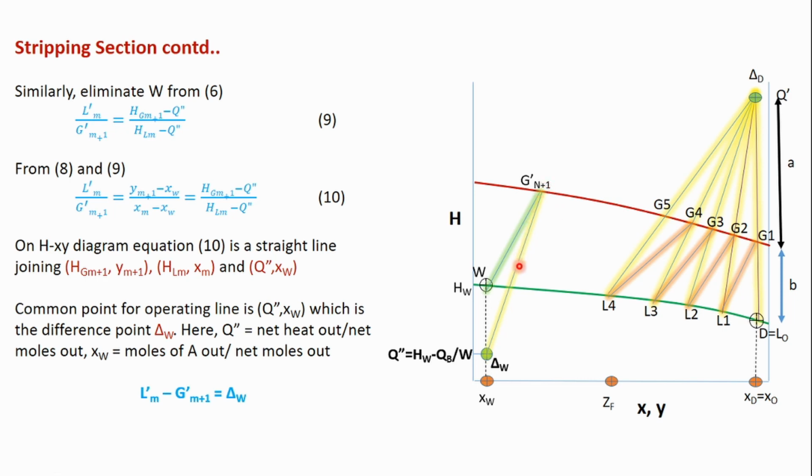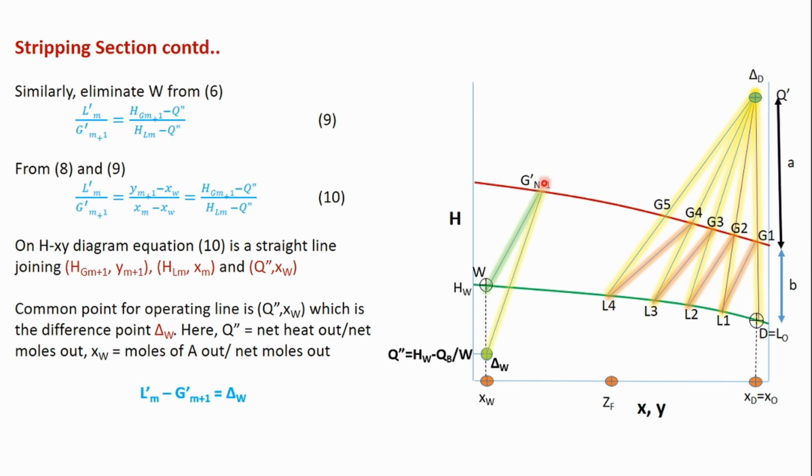Now we will draw the operating line for the stripping section. The expression is: delta W is a common point, G dash M plus 1 is one point and L dash M is another point. So one end is delta W, the other end is G dash M plus 1. On this line the L dash M point lies.